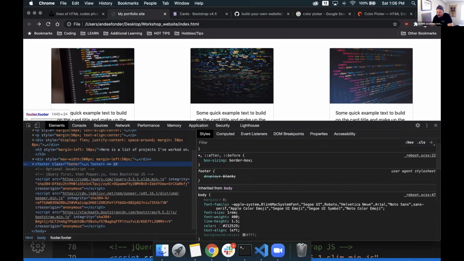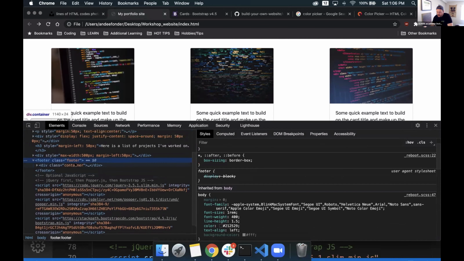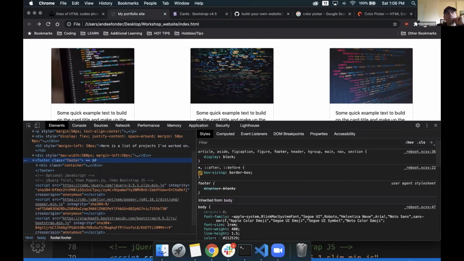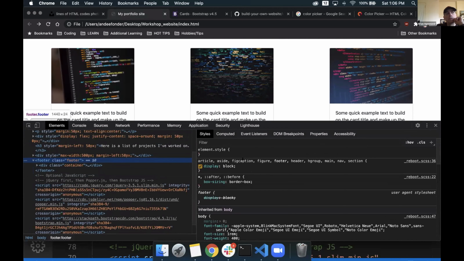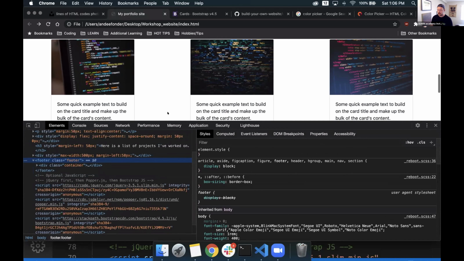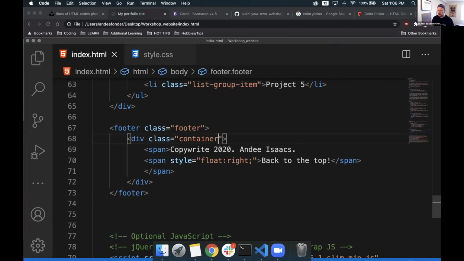It looks like it's there, but it's just not displaying correctly. It might be invisible because your container class has white text. That might be the thing. That might be the thing as well. So let's take a look at that. Maybe we should take off that container. Let's take this off for now and just see what's going on here.